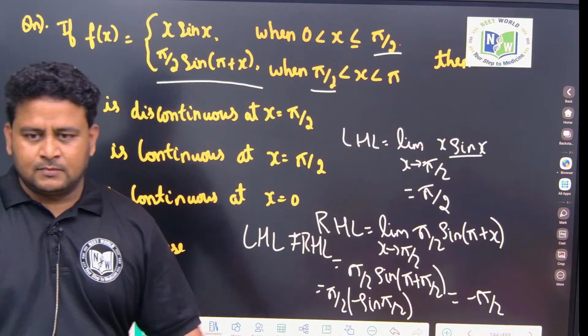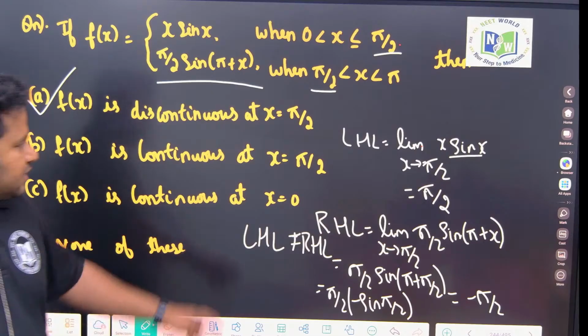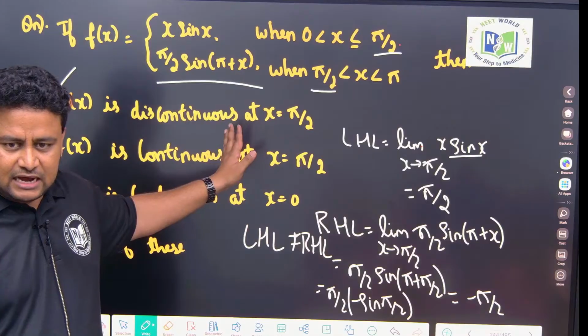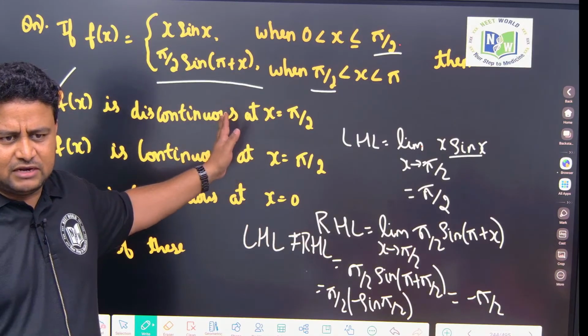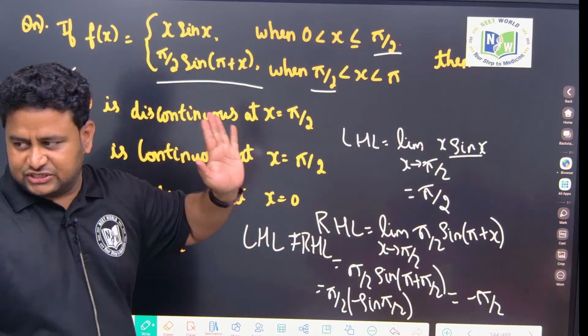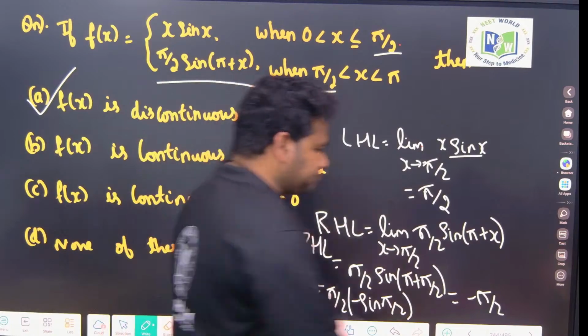That's all. Or if they give the option, limit does not exist at x is equal to pi by 2. They can give the option anyway. Okay, so f of x is discontinuous at x is equal to pi by 2. This is the answer. Simple, no? Just put the values. X is less means LHL. X is greater means for that function RHL. Clear? Harsha focusing? Nikhil? Okay.